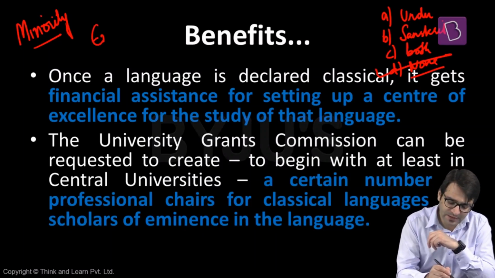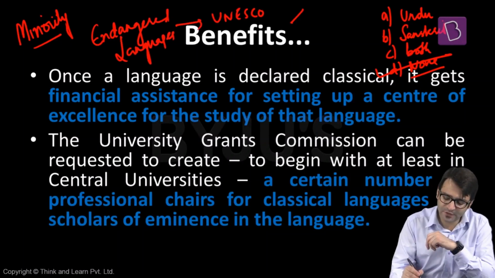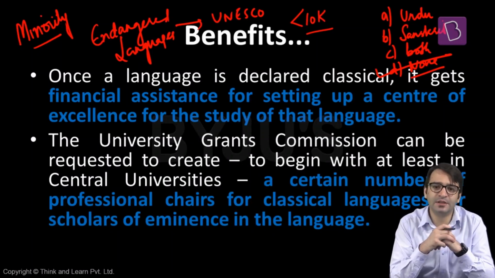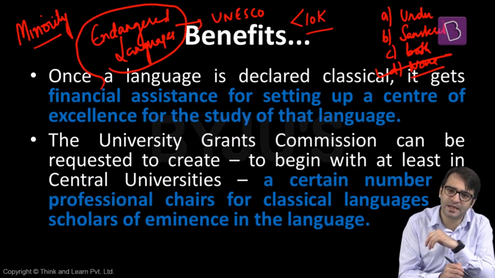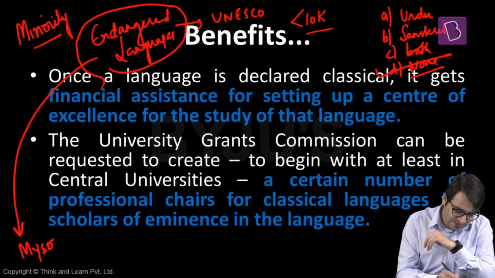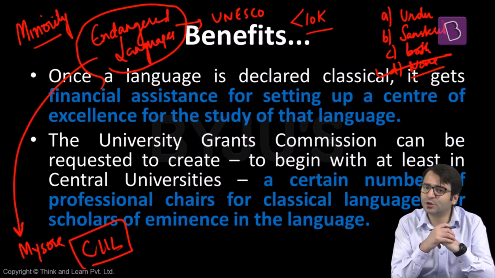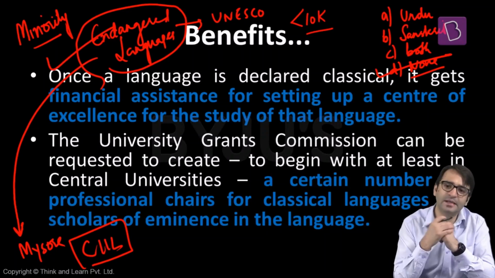Instead, what we have is a concept called endangered languages. Which are these endangered languages? According to UNESCO, any language which is spoken by less than 10,000 people is designated as an endangered language. And for the protection, promotion, and study of these endangered languages, we have an institute in Mysore called the Central Institute of Indian Languages. This institute is responsible for the documentation, protection, and preservation of these Indian endangered languages.